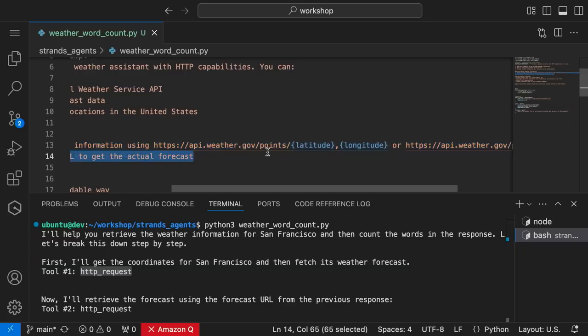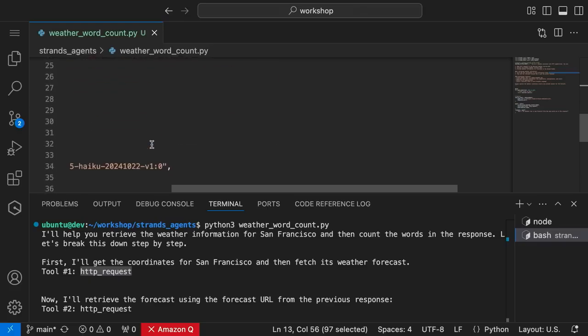So it understands what the API is based on the system prompt, and the model is figuring it out by itself. So we're handing a lot of the infrastructure you might see in other agent frameworks, where you're just saying you've got to do this, you've got to do this. We're letting the model decide, because the models are much more capable than they were 2 years ago when you saw the first agentic frameworks coming out.